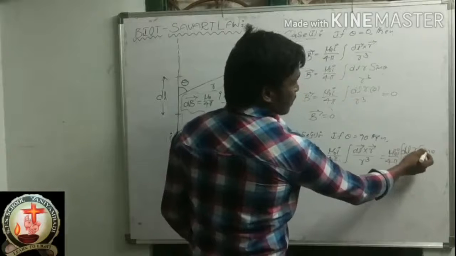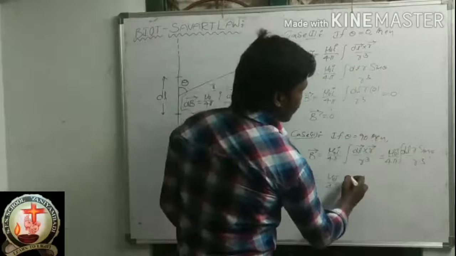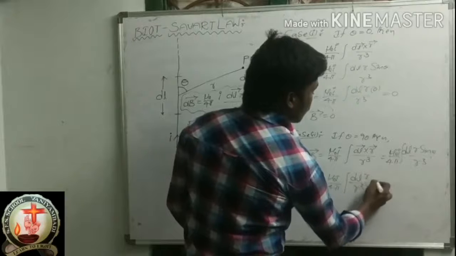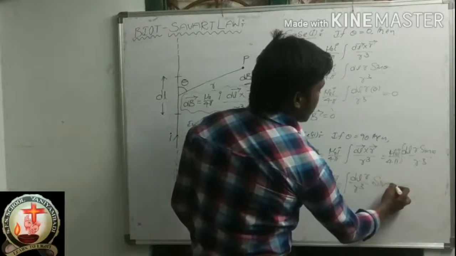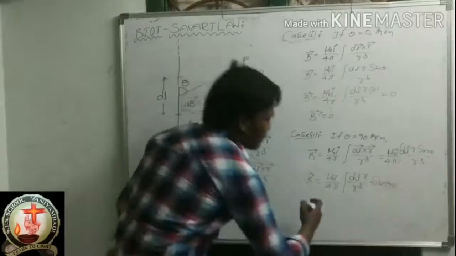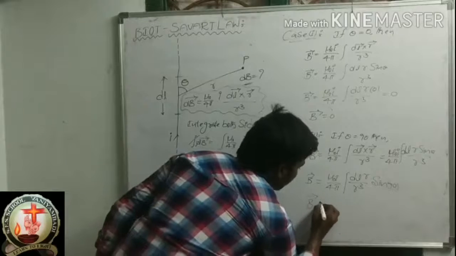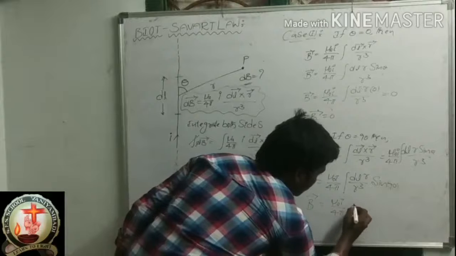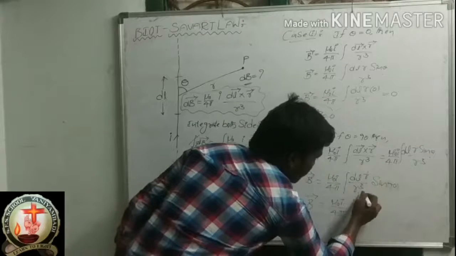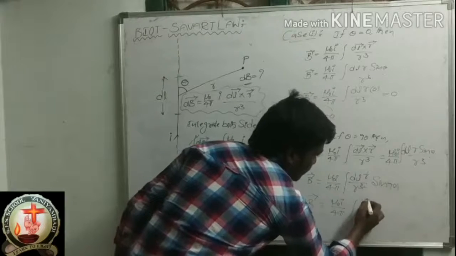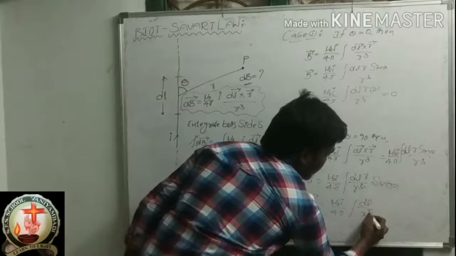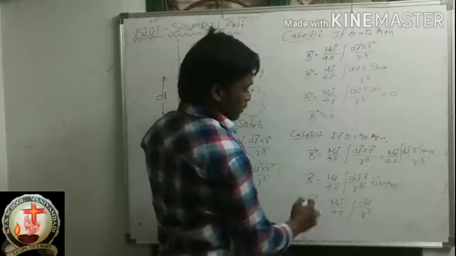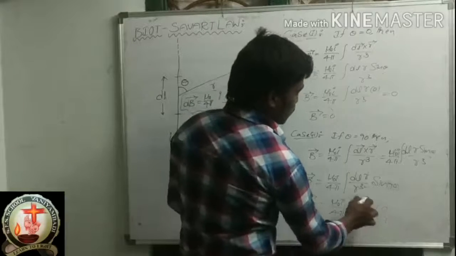In the place of sin theta, what value do we have to substitute? 90. Integral dl R by R cube into sin 90. Sin 90 value is 1. So B bar is equal to mu naught I by 4 pi integral, here R cube cancels, so R square will be there, dl by R square. Sin 90 value is 1. So 1 into anything is the same. This is the case 2 expression of the magnetic field.